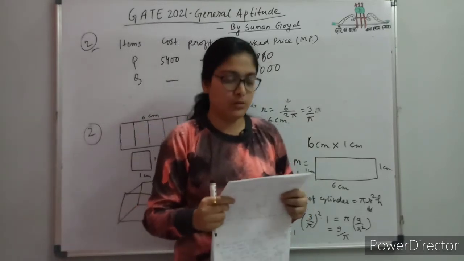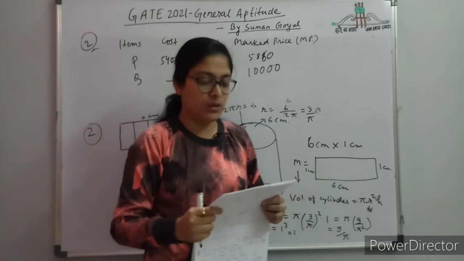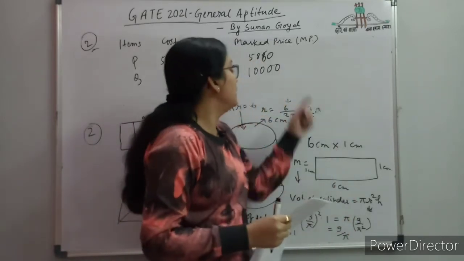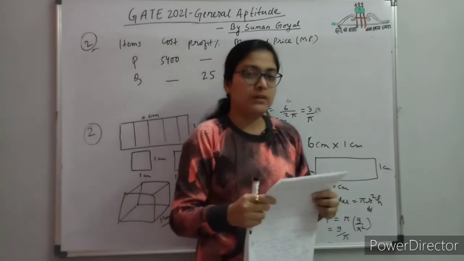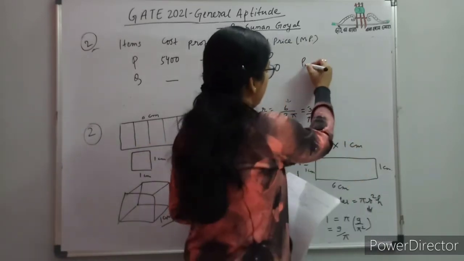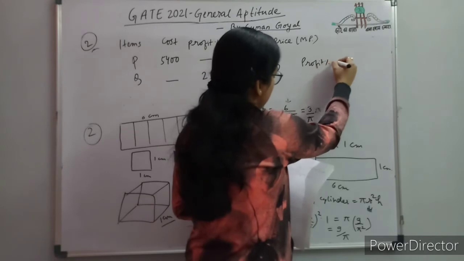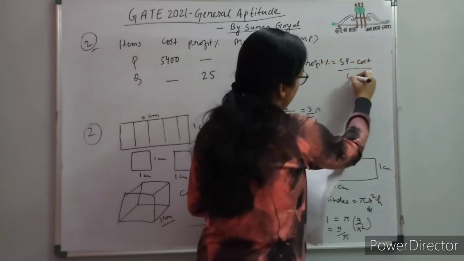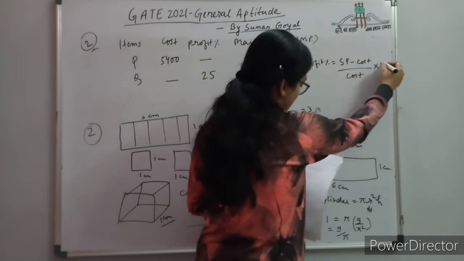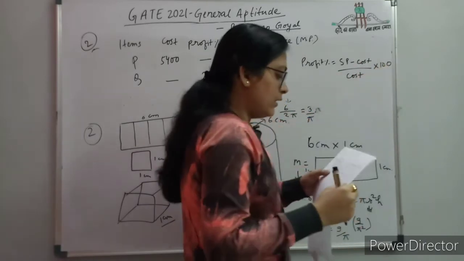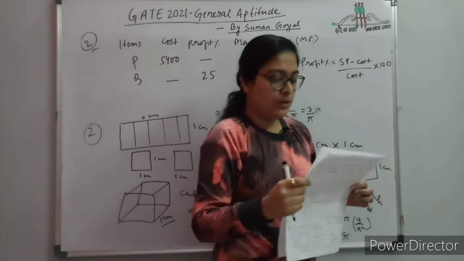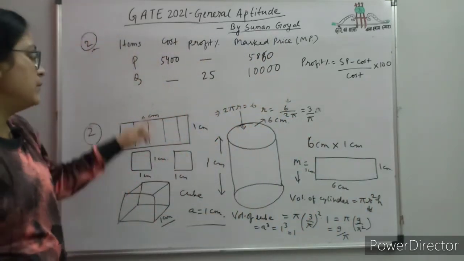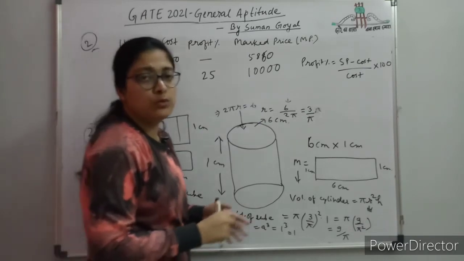This is the given information, and what is more given in the question is that the ratio of cost of item P by cost of item Q is 3 by 4. Discount is calculated as the difference between the mark price and selling price, and profit percent is selling price minus cost, divided by cost, into 100. You have to find the discount on item Q as a percentage of marked price.